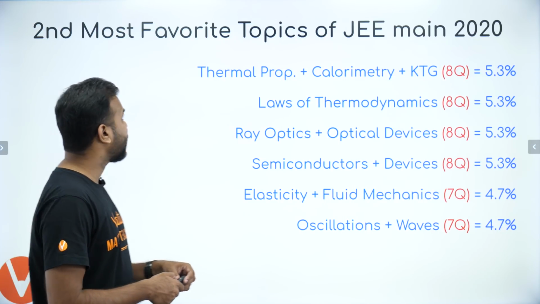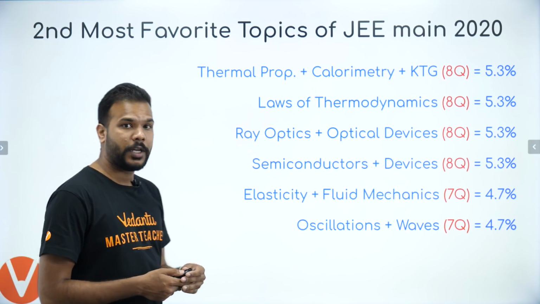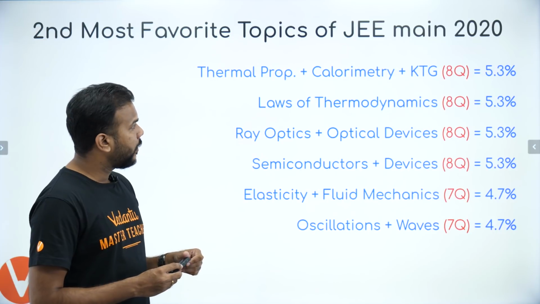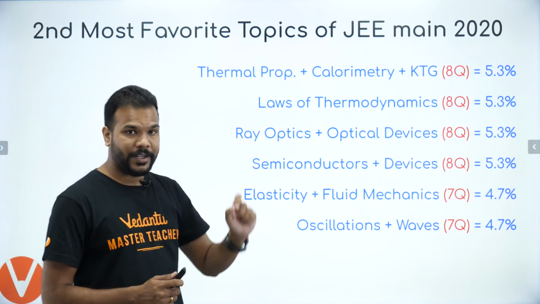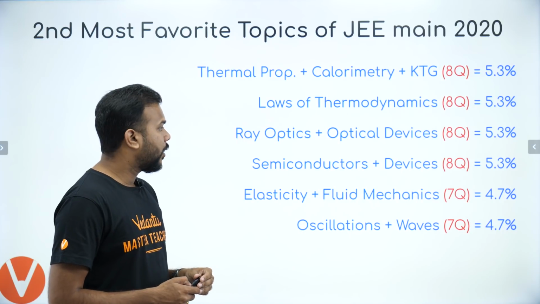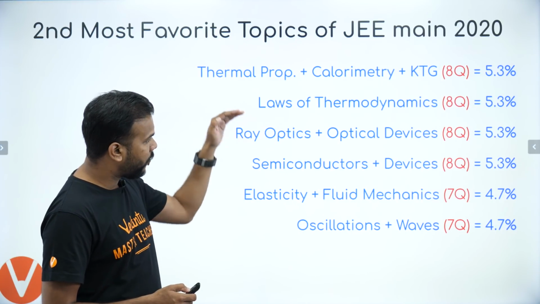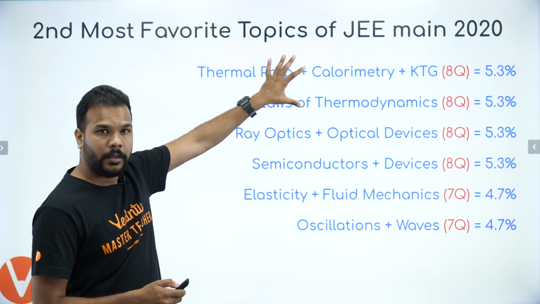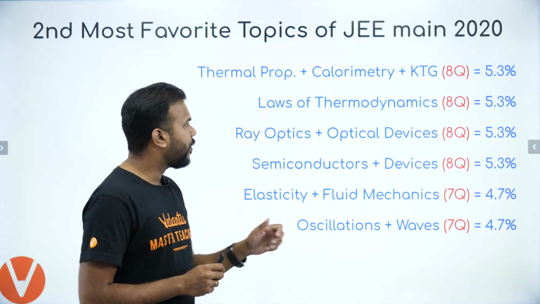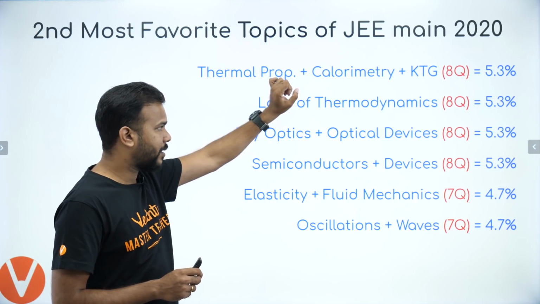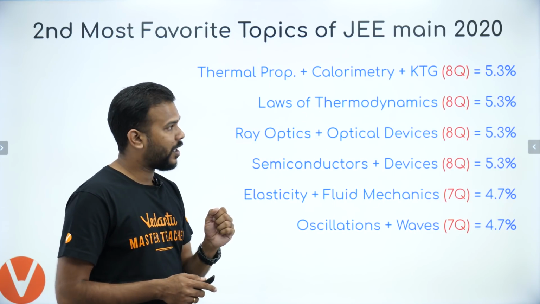So what do I say? These are the second most favorite topics of JEE Main 2020. So guys, thermal properties, calorimetry and KTG had 8 questions coming from them, and the same number of questions were asked from laws of thermodynamics. So overall, your small unit of thermodynamics should not be neglected. As you can see, 16 questions were asked from it.